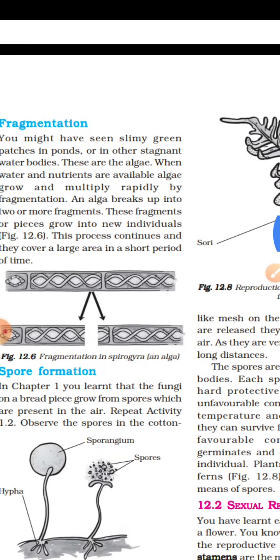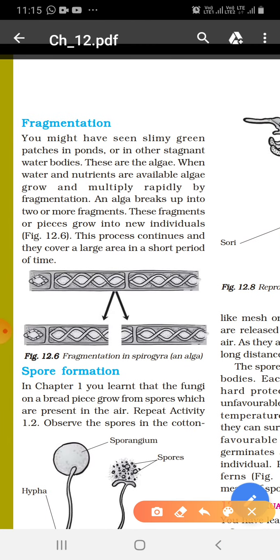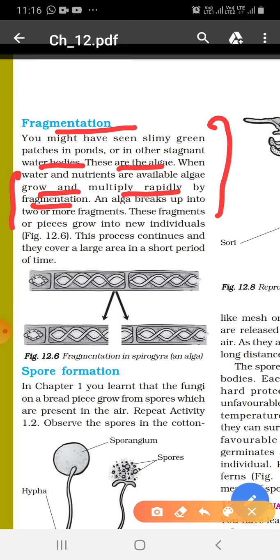Third is fragmentation, that is also a type of asexual reproduction. You have seen filmy green patches in ponds or in other stagnant water bodies. These are called algae. When water and nutrients are available, algae grow and multiply rapidly by fragmentation. Algae break up into two or more fragments. See, this breaks up into two or more fragments. These fragments grow into new individuals.